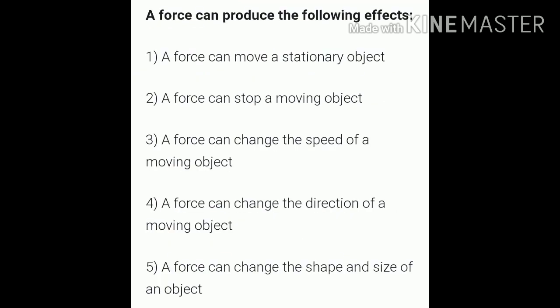Force can produce the following effects. A force can move a stationary object. A force can stop a moving object. A force can change the speed of a moving object. A force can change the direction of a moving object. A force can change the shape and size of the object.